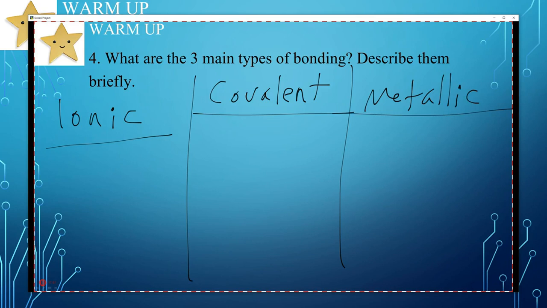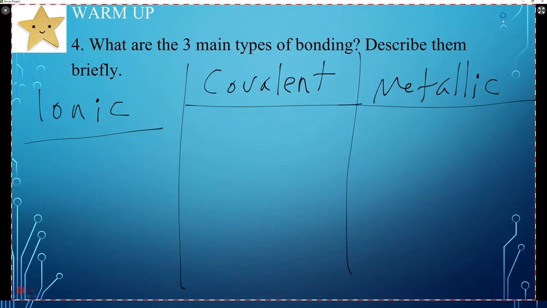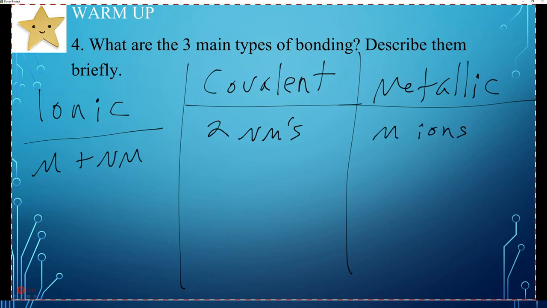An ionic bond essentially is between a metal and a nonmetal. Covalent is 2 nonmetals, and metallic is going to be metal ions. Ionic is where electrons are transferred. Covalent is where electrons are shared. The only thing we can really write for metallic is sea of electrons, and we'll talk about that.